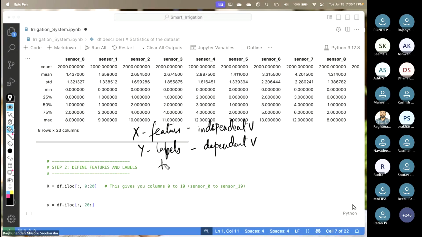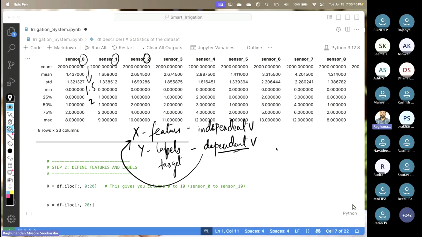So the target and the features here, these sensor values, right? Sensor 0, sensor 1, sensor 2, they do not depend on any variable. That means they are independent. So they can vary, like one can say 1, 1.5 to something else. But dependent variables, on the other hand, depend on these.